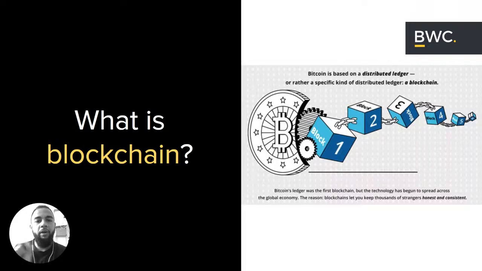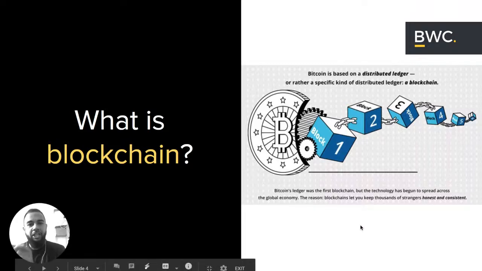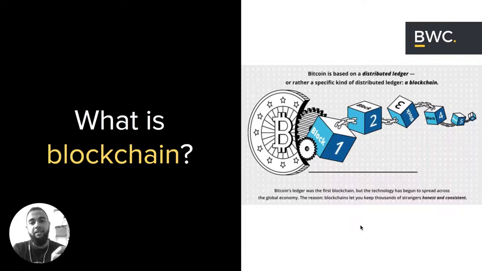So first of all, what is a blockchain? There is, of course, the technical term, and typically you will hear something like this: Bitcoin is based on a distributed ledger, or rather a specific kind of distributed ledger, a blockchain. Literally, a blockchain is a chain of digital blocks. It's pretty straightforward in its description.